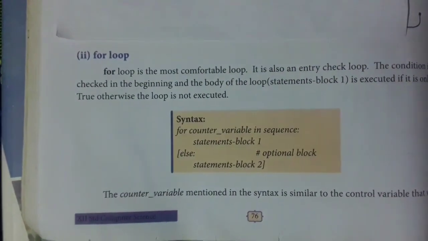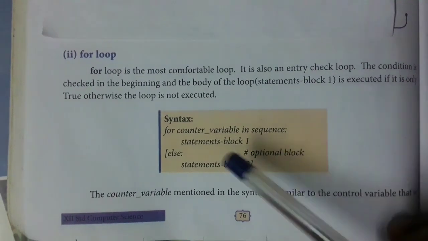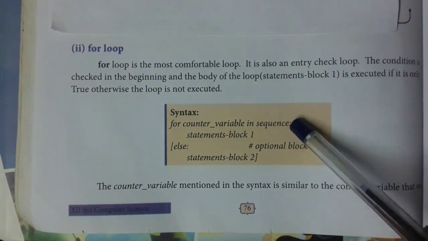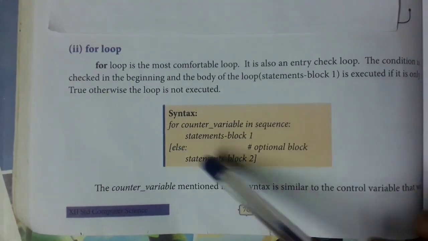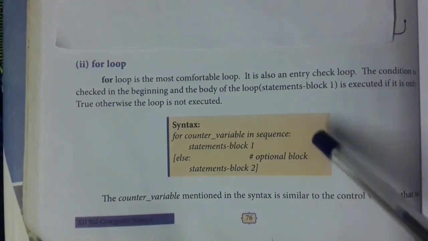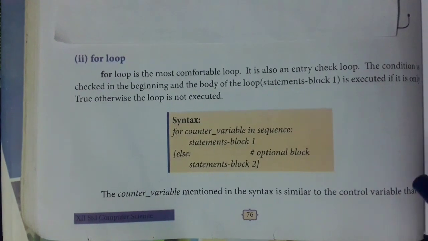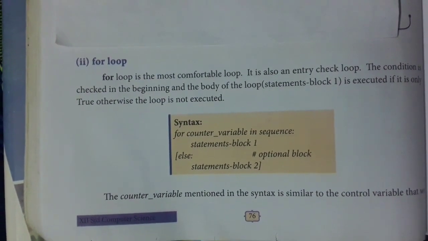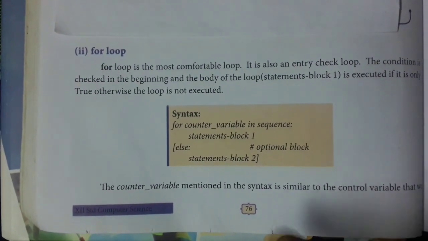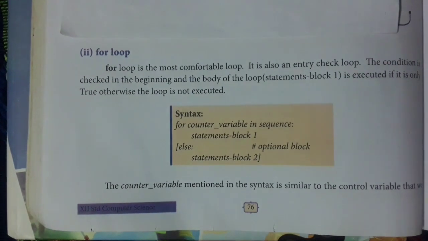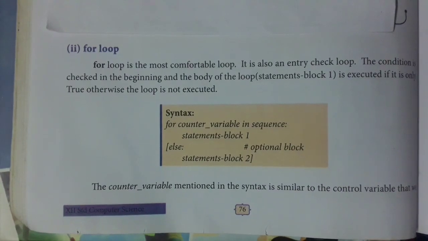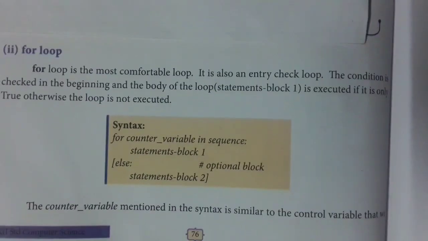Second one we have is the for loop. Syntax for loop is for counter variable in sequence. If this statement becomes true, block 1 will be executed, else it will go to block 2. This counter variable is, for this purpose only we are using range function. I already told you, when you are going to use range, the start value, end value and the increment value have to be given in the same line. That is called your for counting variable. If that statement becomes true as per the condition, the block 1 and block 2 will be executed.